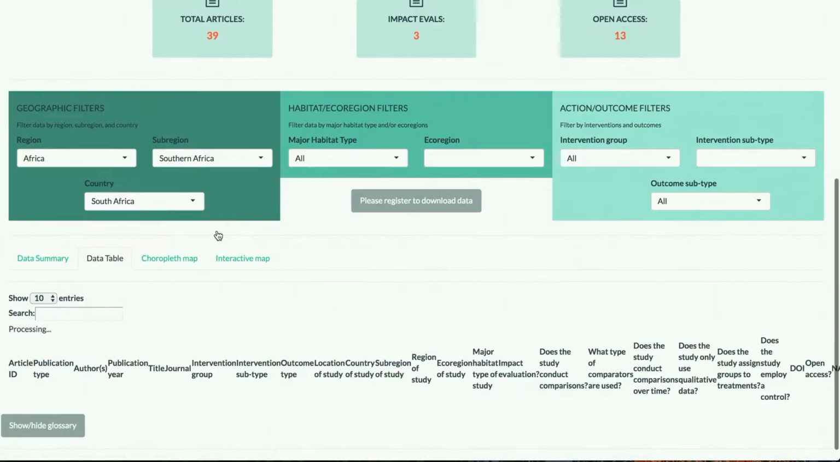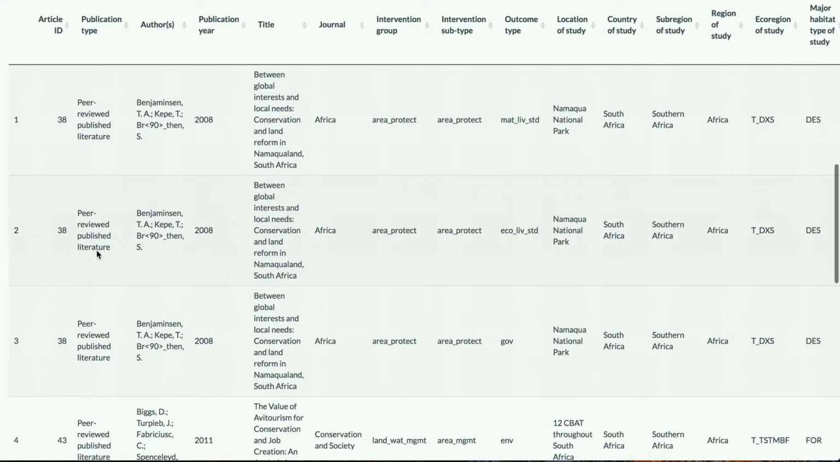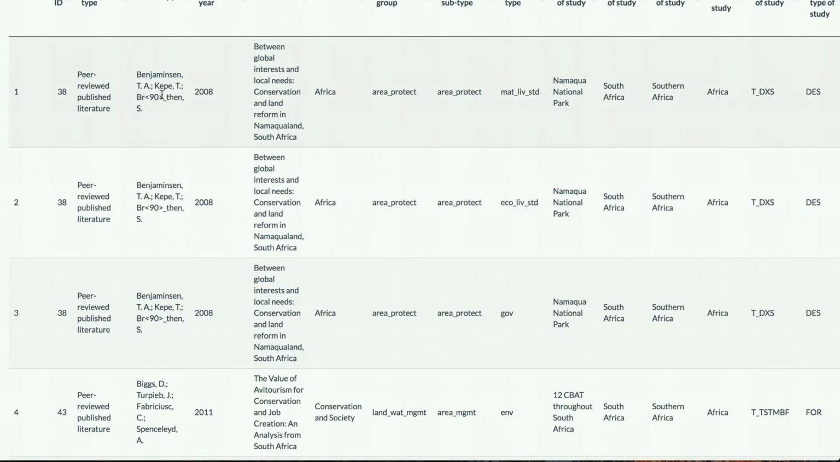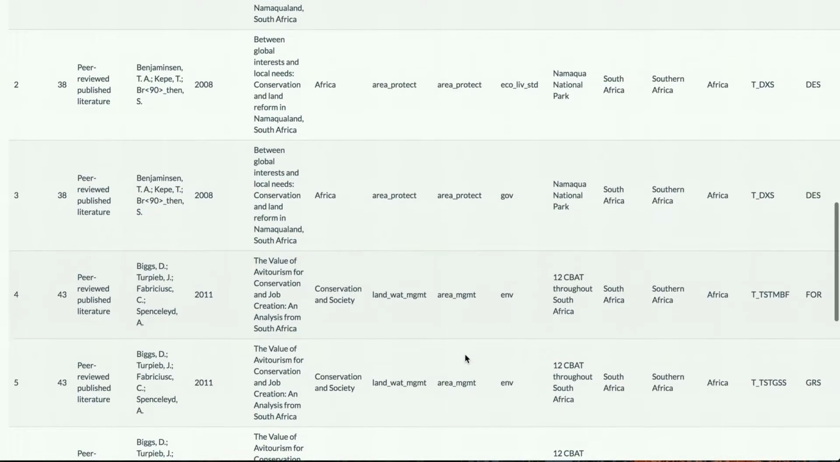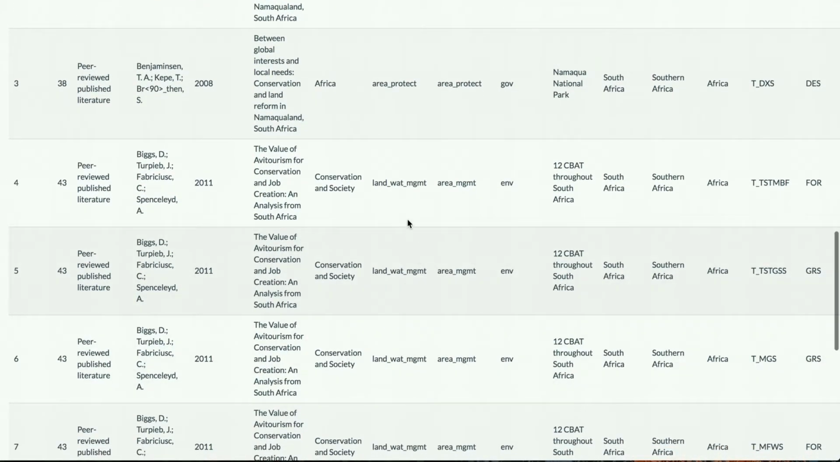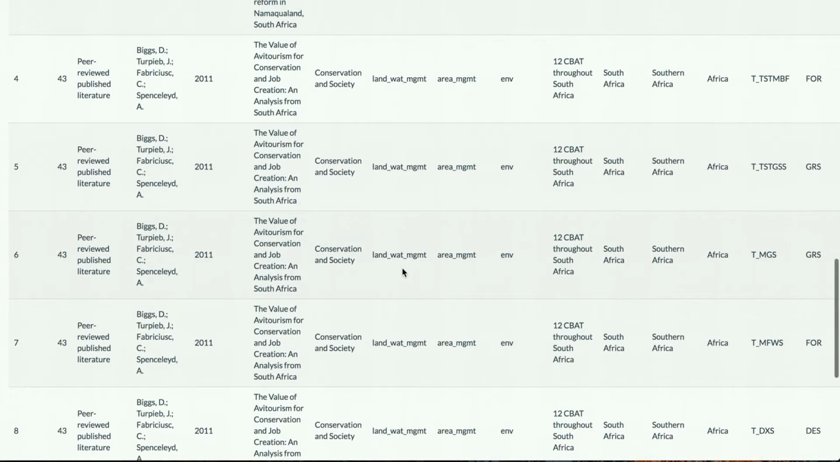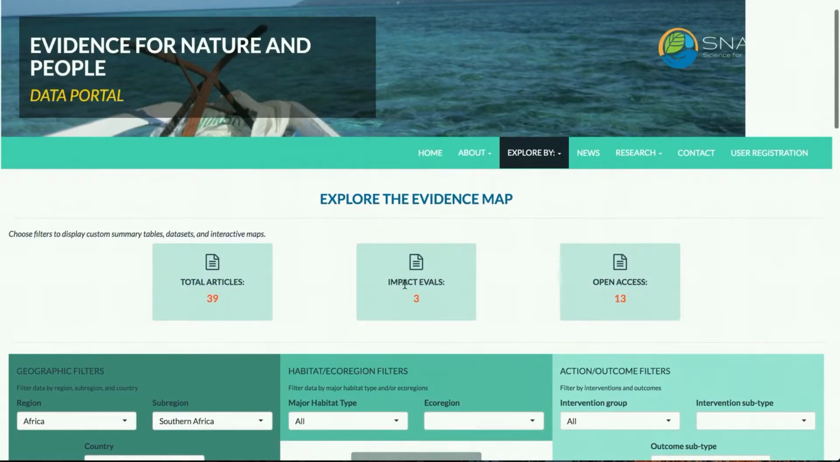You can also view the data that underlies these summaries by looking at the Data Table tab, and here you'll see each article with the different variables that have been extracted for those articles, and you'll notice that some articles are inserted more than once because they most likely examine more than one type of intervention, outcome, or ecoregion or area.